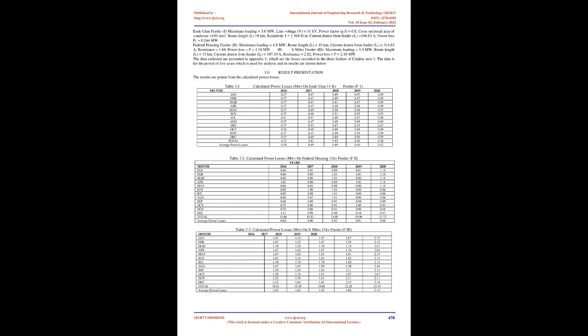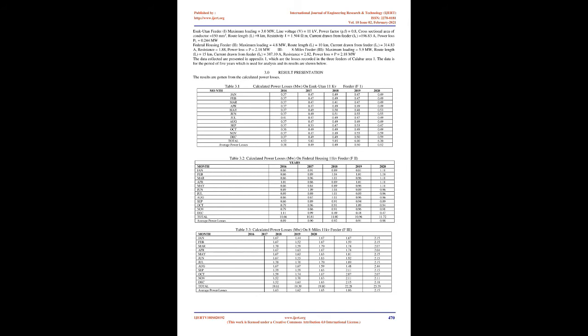Federal Housing feeder, 2: maximum loading equals 4.8 MW, route length, L, equals 10 km, current drawn from feeder, IL, equals 314.83 A, resistance equals 1.88, power loss equals 2.18 MW. 8 Miles feeder, 3: maximum loading equals 5.9 MW, route length, L, equals 15 km, current drawn from feeder, IL, equals 387.10 A, resistance equals 2.82, power loss equals 2.18 MW.